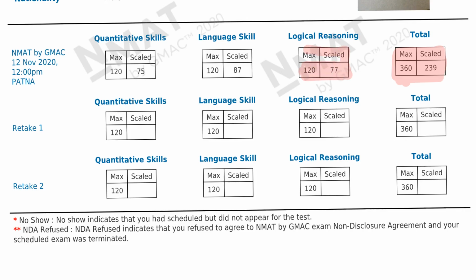77 is in logic, section clear. Verbal, 87, section cutoff clear, 85. So this is the safest score I can say. He is safe. तो 2500 खर्चा करने की जरूरत नहीं है. If you are giving other exams as well, you are giving CET, SNAP, NMET, CAT. So NMET के अलावा बाकी एग्जाम अगर आप दे रहे हो तो then you will easily, I think you should clear the cutoff. You will clear the cutoff, so don't need to worry about that.